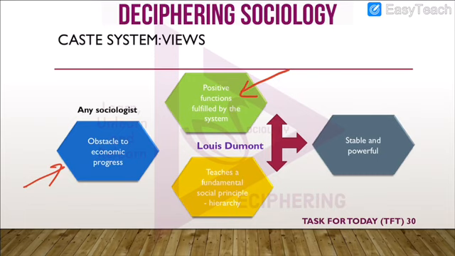And he also believed that this caste system had something to teach Western society, and this was a fundamental social principle, the principle of hierarchy. This caste system was stable and a powerful concept which had certain positive functions, and it also taught something to the Western world.